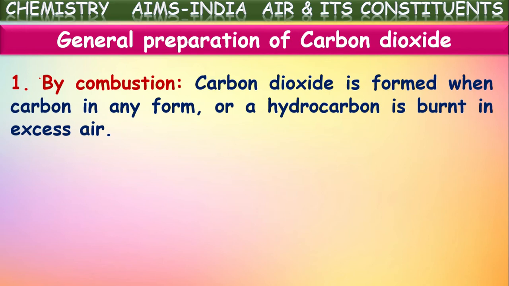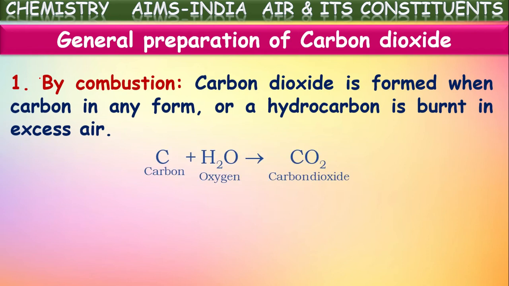We know almost all the fuels contain carbon in them, either in the pure form or in the hydrocarbon form. For example, coal or charcoal contain mainly carbon. This on burning in the presence of excess oxygen or air will form carbon dioxide. So this is the reaction regarding that.